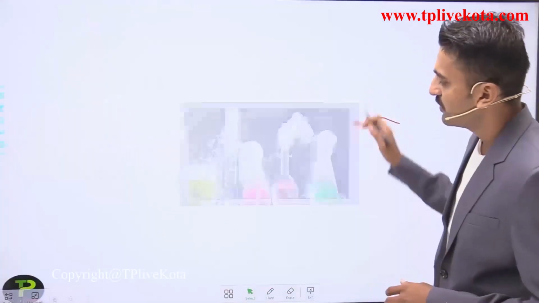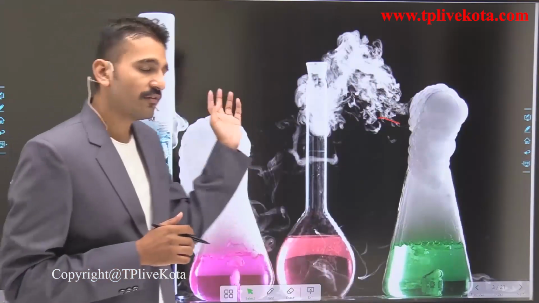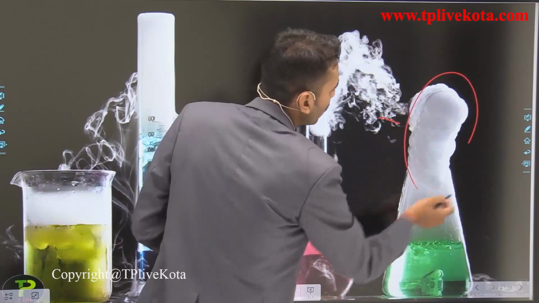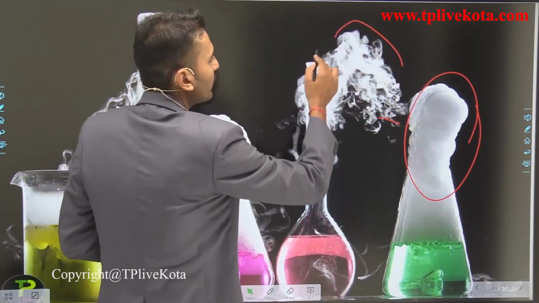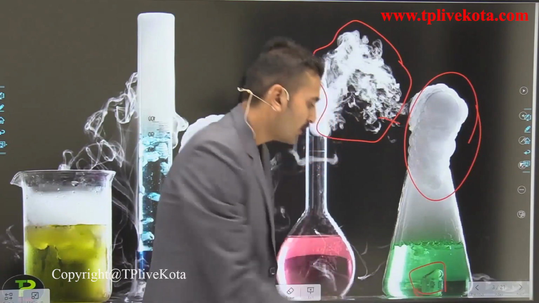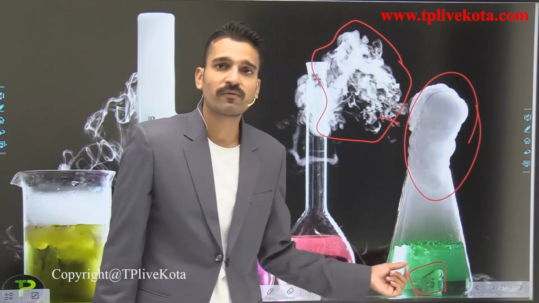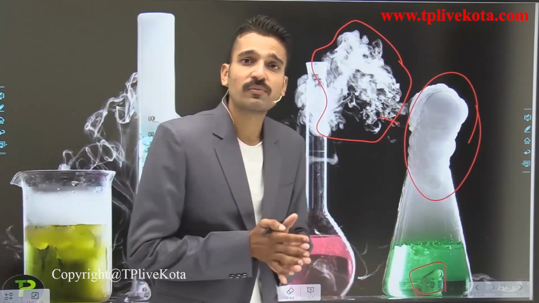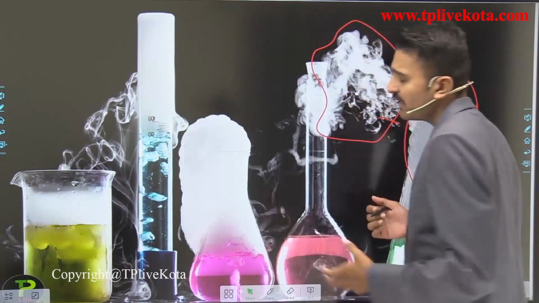So let us study. Here is another slide which shows what happens if I pour some kind of metal into this particular solution. You can see a gas evolving in all the containers. This is matter. This particular element is also matter, which is interacting with the solution present in the flask, which is also matter, and a gas is evolved. If I am interested in which gas has evolved, I have to study its properties also. So these are all about matter and interaction.